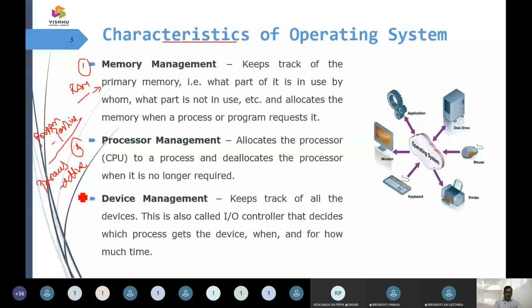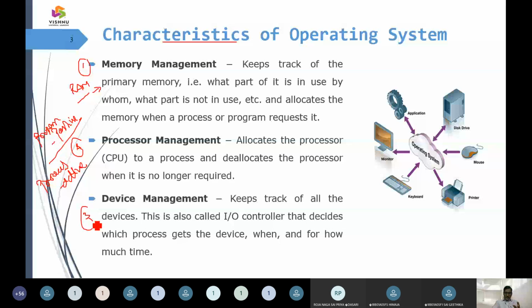After process management, the third thing is device management. Device management keeps track of all the devices. Devices can be a mouse, a printer, a keyboard, or a monitor.